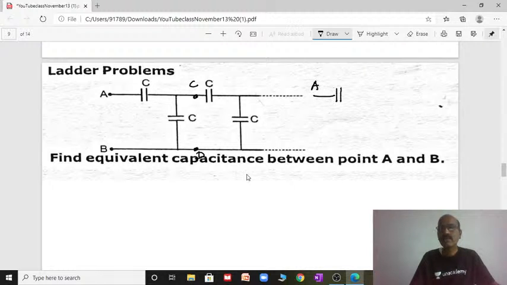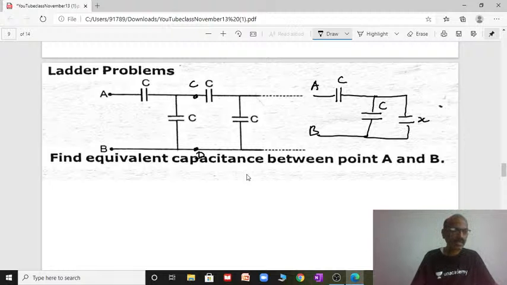A, this is capacitance C, and here this is capacitance C, and B. This I am connecting as X, the equivalent capacitance, only between C and D. Now I have closed it with an equivalent capacitance. Since it is an infinite ladder circuit, repeated the same, you can close it, it won't affect the equivalent capacitance.